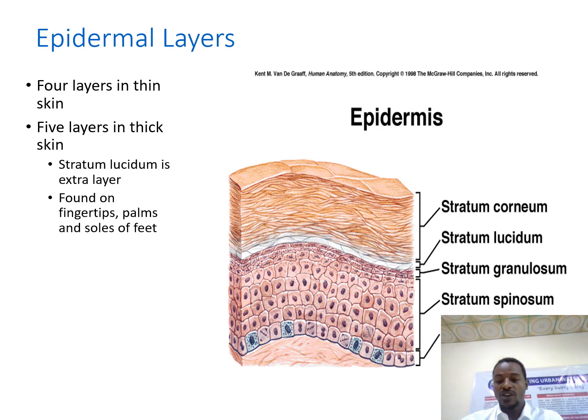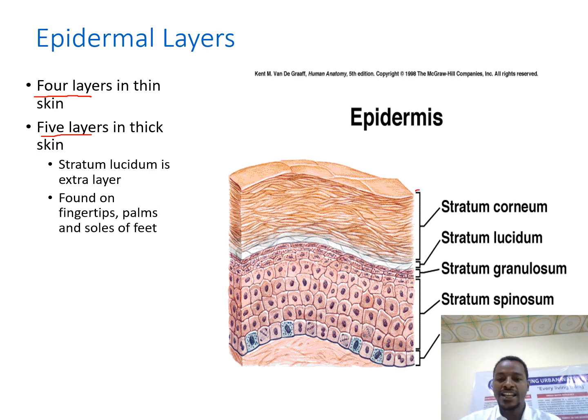The other one that we are going to look at now is the layers of the epidermis. I said at the beginning that the epidermis is formed from four layers in most of the skin, but in some parts where the skin becomes thick, like the palm of the hand, the sole of the foot, and around the fingertips, the epidermis has 5 layers. So let us look at these 5 layers of the skin.